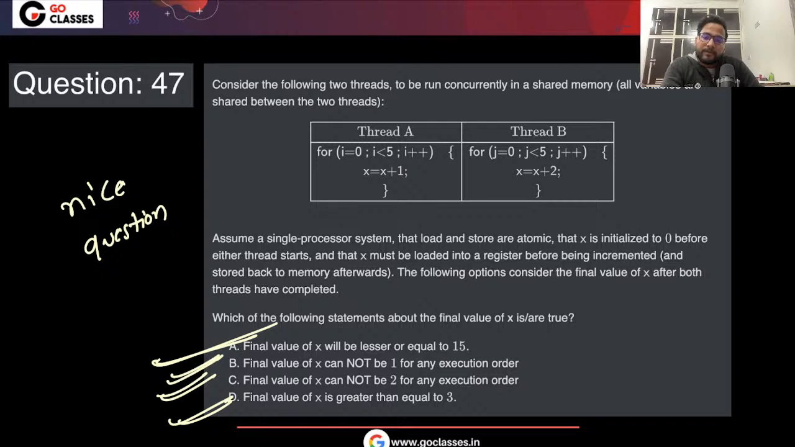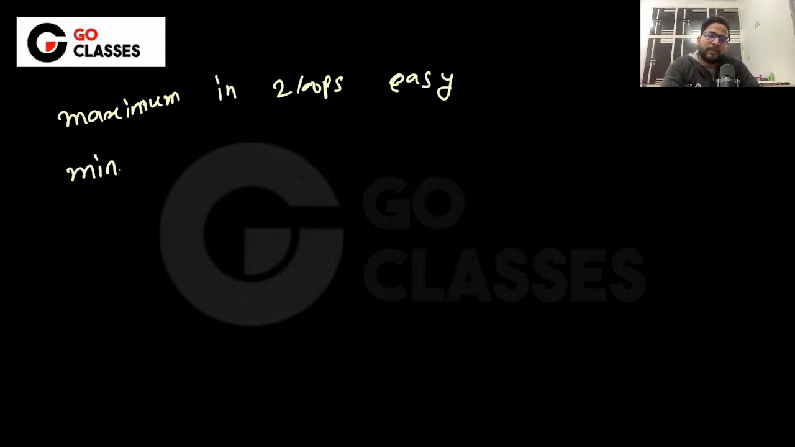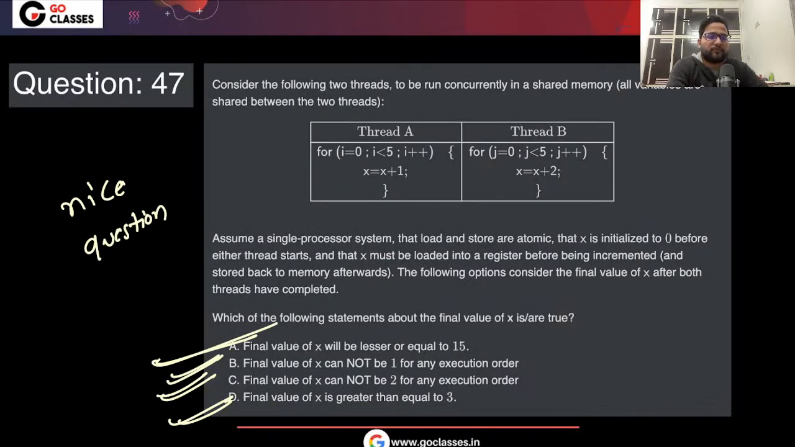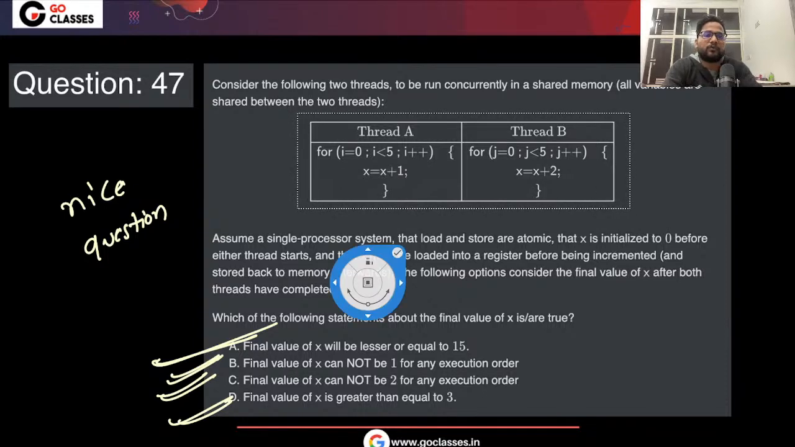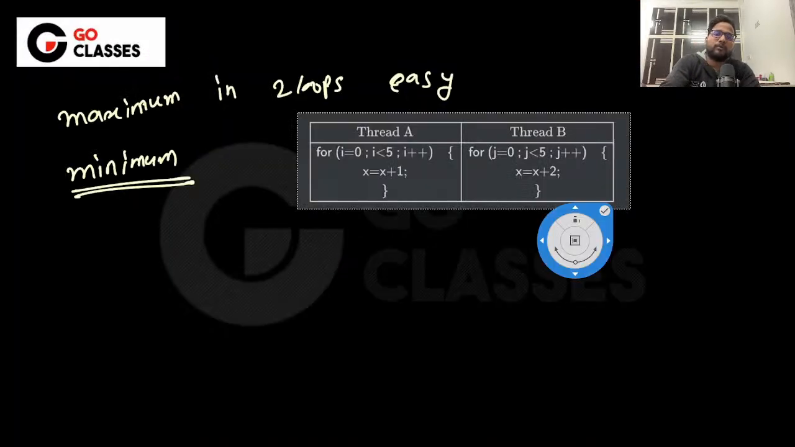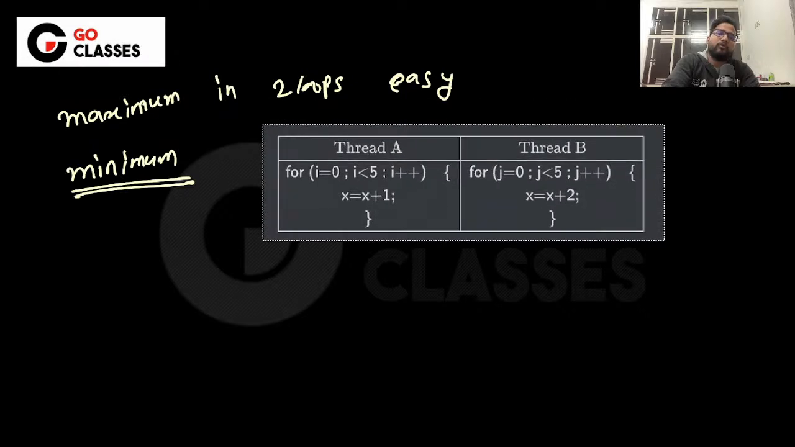See, maximum is easy. Minimum is a little tricky. Okay, let's just see the minimum. One similar question has been asked in GATE. That is why I have given this kind of question also. By the way, this question is from Stanford, and it is a very, very good question. Let me tell you how to know the minimum.